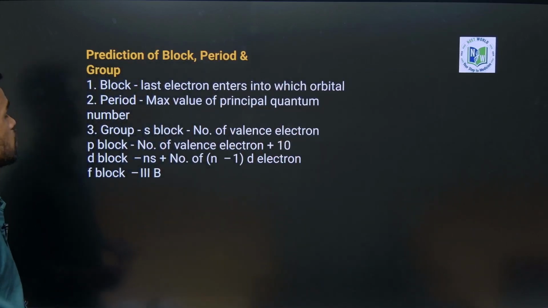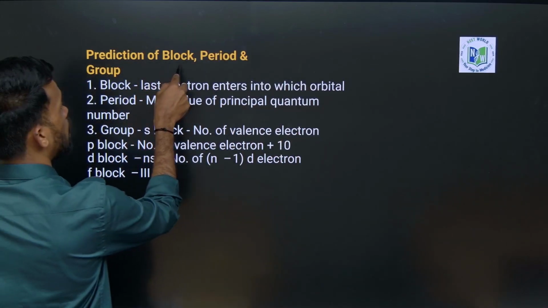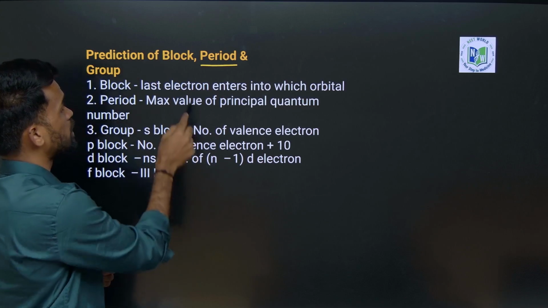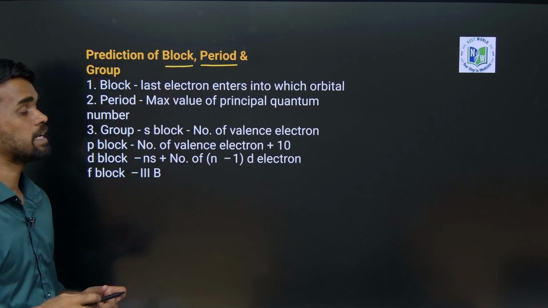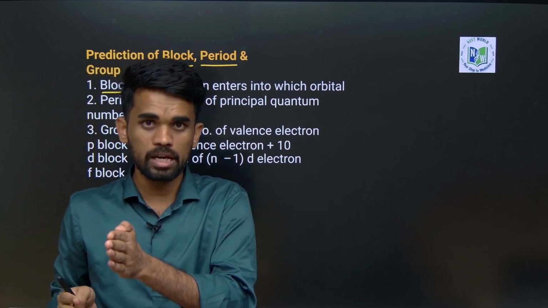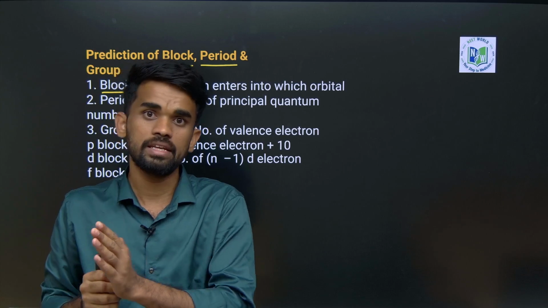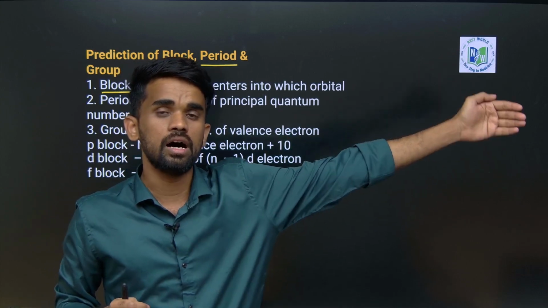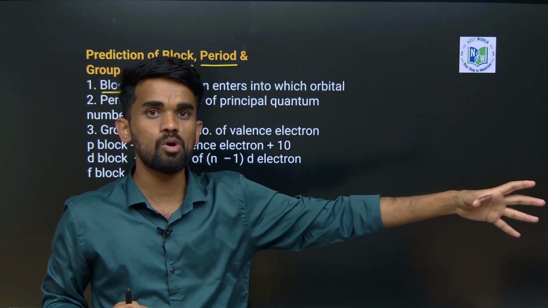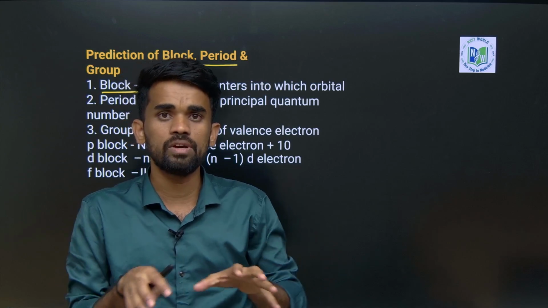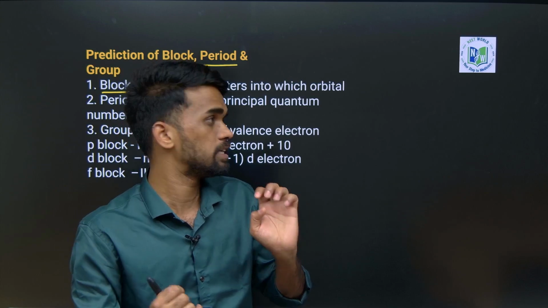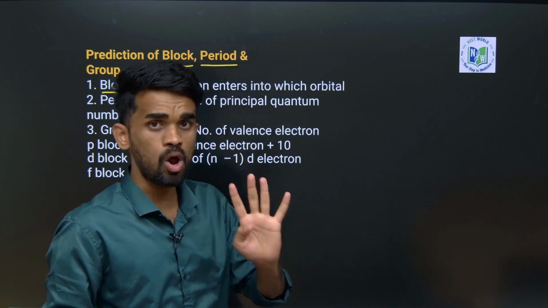Okay, next. We can predict which group an element belongs to, which period, and which block. How do we predict this? First the blocks. S block elements are the first 2 groups. Then we have the 13th to 17th groups plus the 0th group, the noble gases, which are the P block elements, and in between these two we have the D block. At the bottom of the periodic table we have the F block, the lanthanides and actinides. So we have 4 blocks here.